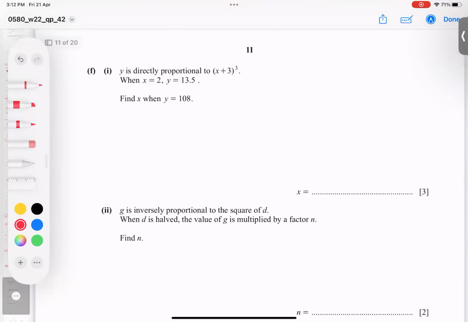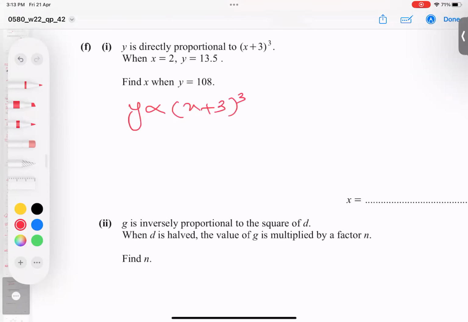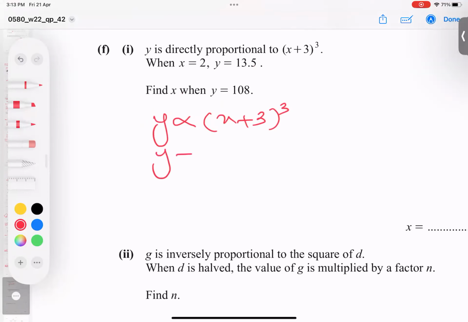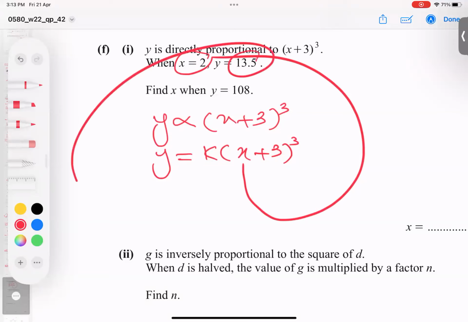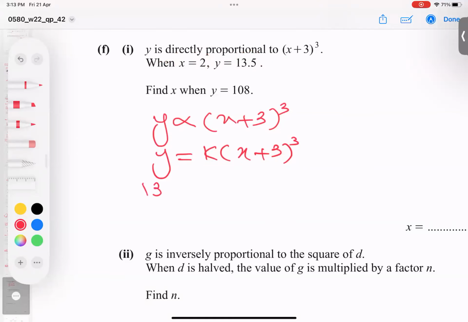Y is directly proportional to the cube root of this. So I can write y is directly proportional to (x plus 3) cube root. So when I remove the proportional sign, k automatically comes. Not k, you can put any other letter, but k is mostly used. Now I'm going to plug in these values. 2 will go here, 13.5 comes here. So 13.5 equals k times (2 plus 3). 2 plus 3 is 5, 5 to the power 3 is 125.